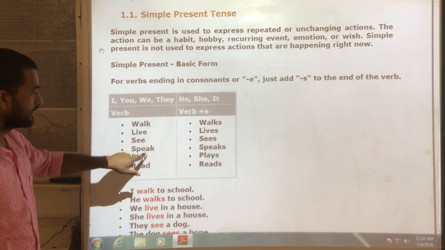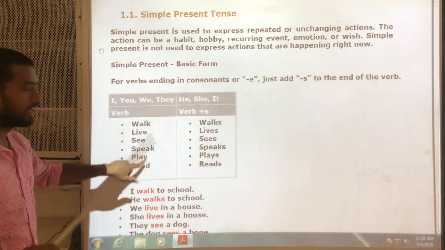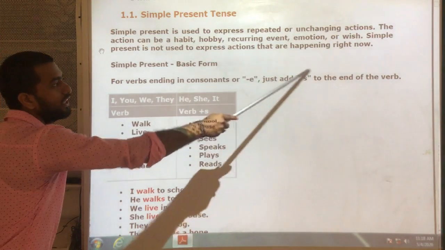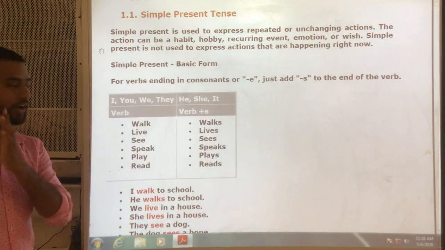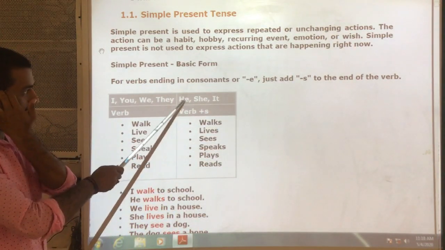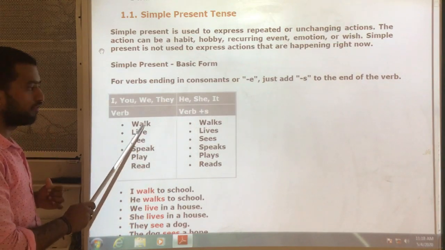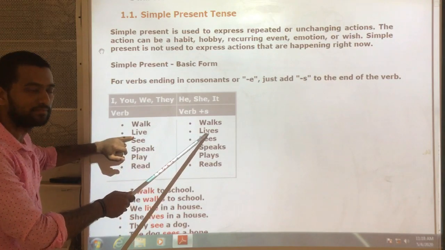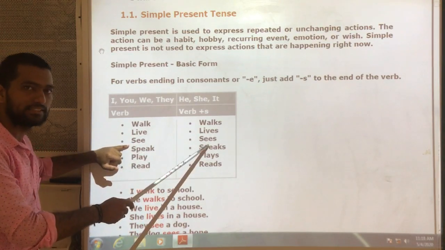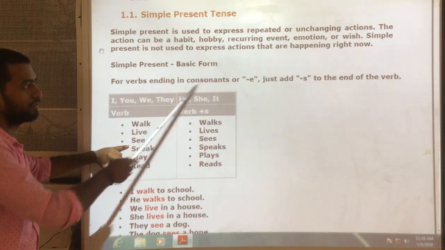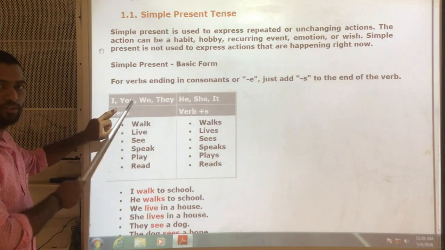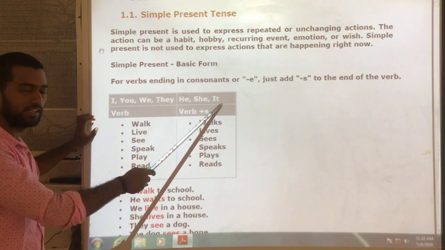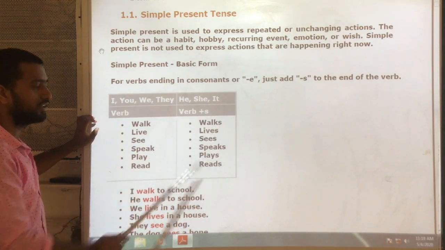So when the last letter is a consonant or e, then we add only s. Means only s is enough. For the subjects he, she and it, walk becomes walks, live becomes lives, see becomes sees. For the other subjects there is no need to add s or es to the verbs, but for he, she and it, you must add s or es.